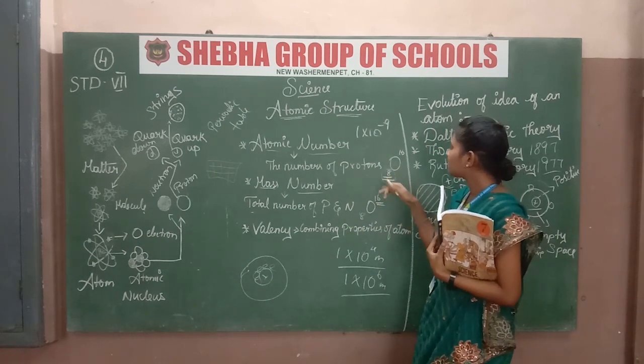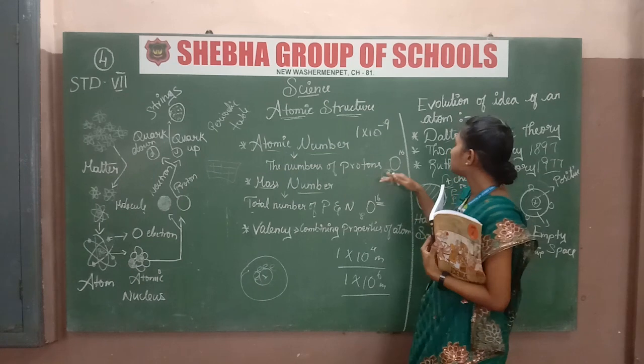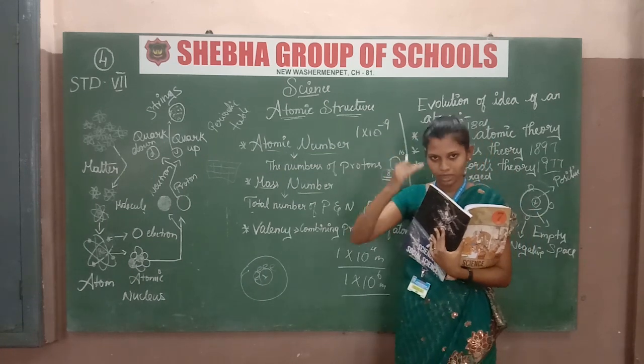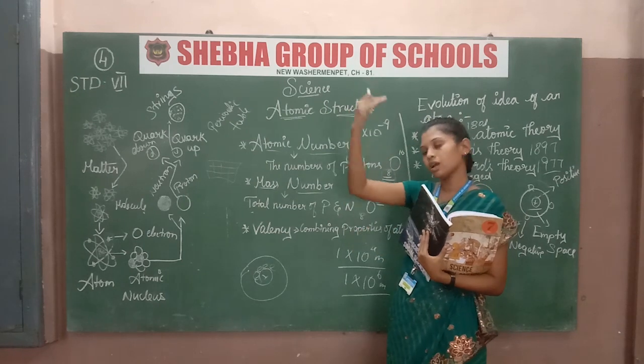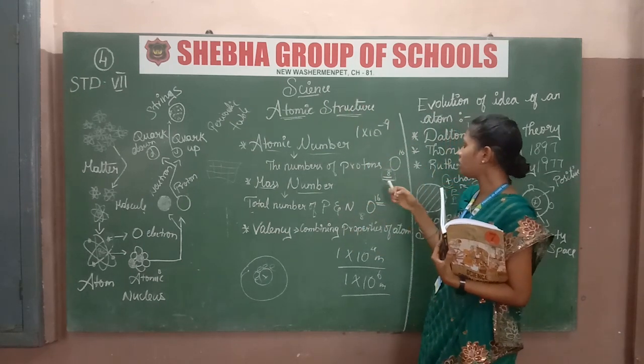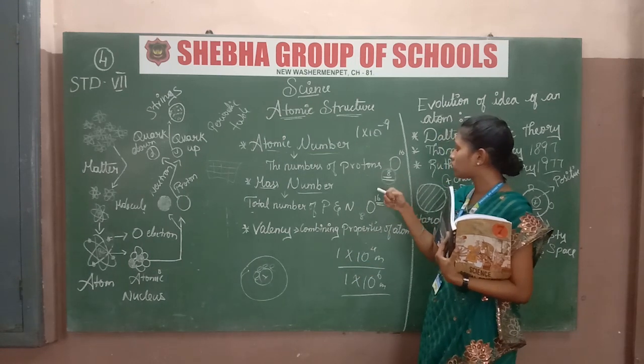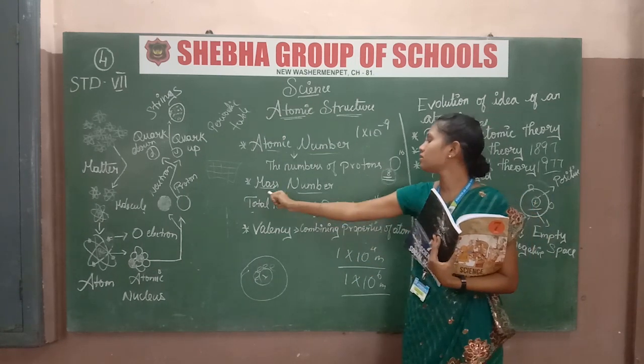The atomic number is below, the mass number is above. This is the difference, just remember it. Atomic is below, mass is above. The number of protons in oxygen is 8, so the atomic number of oxygen is 8. Now see what the mass number is.